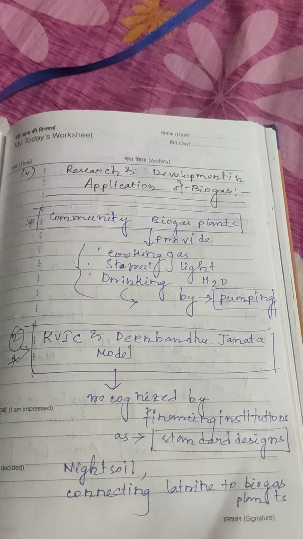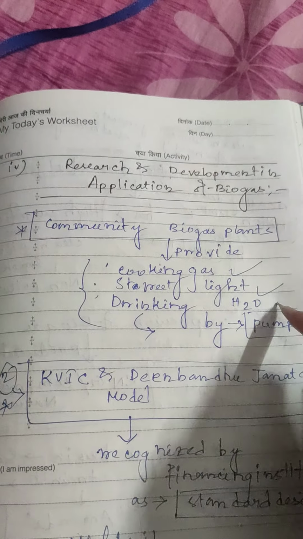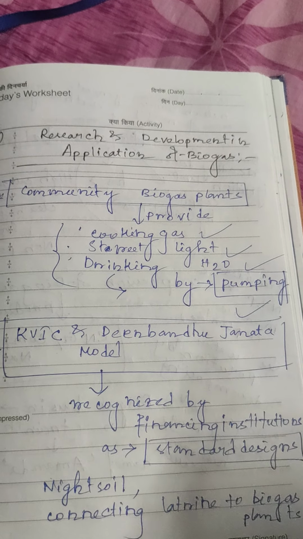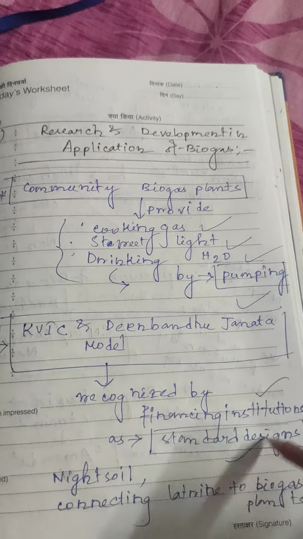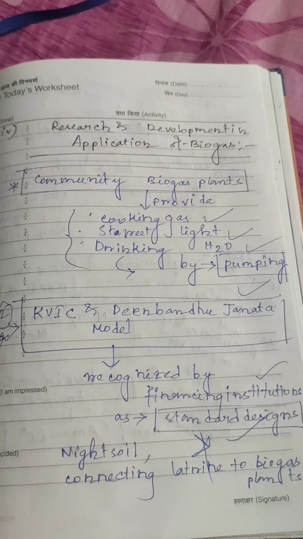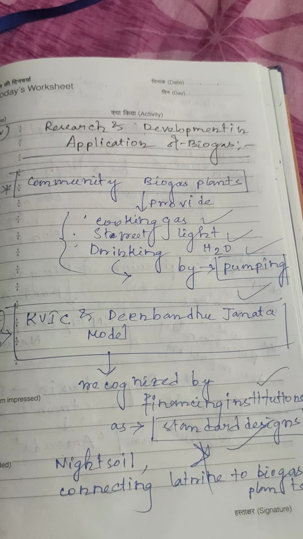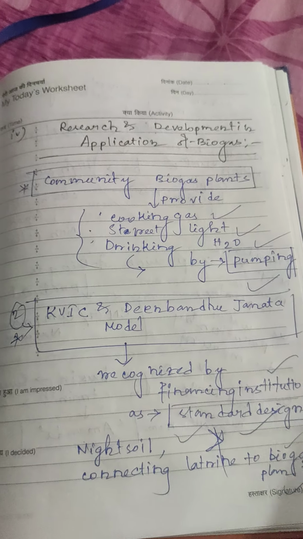Community biogas plants provide cooking gas, street light, and drinking water by pumping. KVIC and Dinabandhu Janata models are recognized by financing institutions as standard designs. Night soil connecting latrines can be linked to biogas plants.